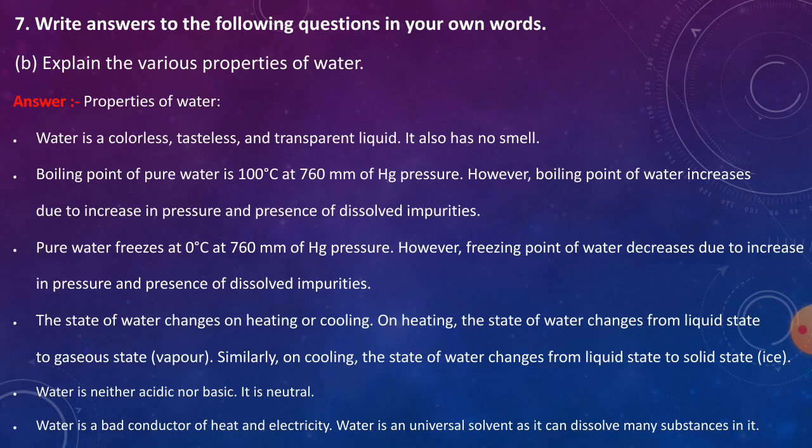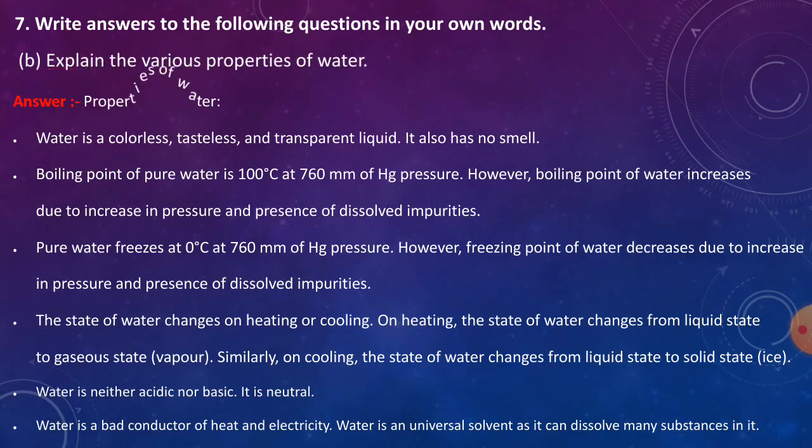B. Explain the various properties of water. Answer. Properties of water. Water is a colorless, tasteless, and transparent liquid. It also has no smell. Boiling point of pure water is 100 degrees Celsius at 760 millimeters of Hg pressure. However, boiling point of water increases due to increase in pressure and presence of dissolved impurities.